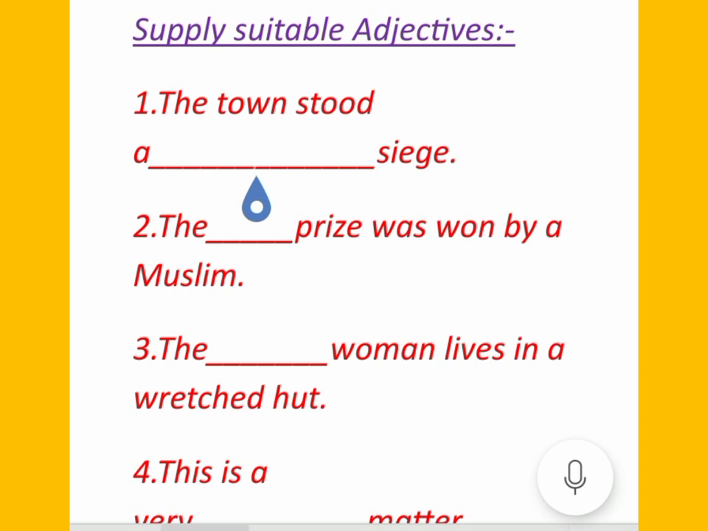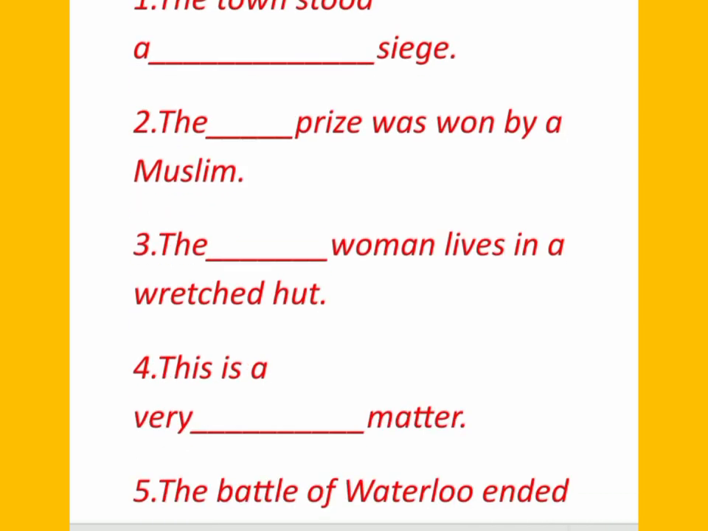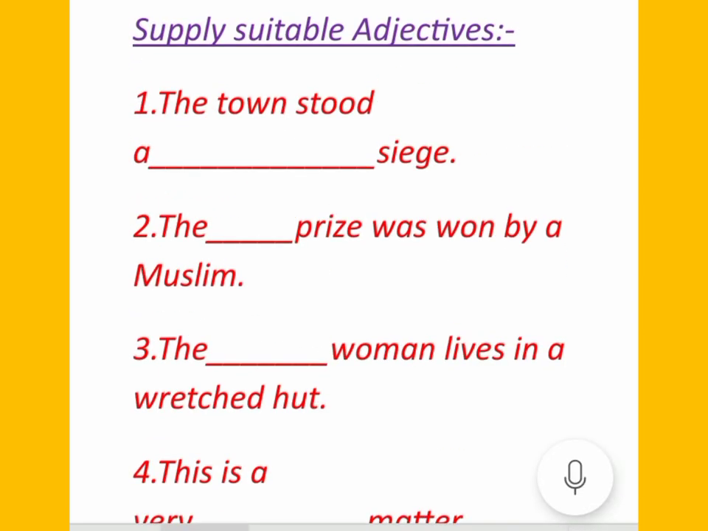So here the first will be fearful. Fearful seas. The town stood a fearful seas. Next, the dash prize was won by a Muslim.